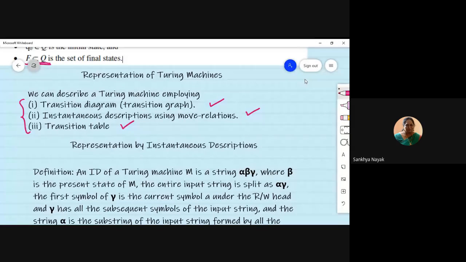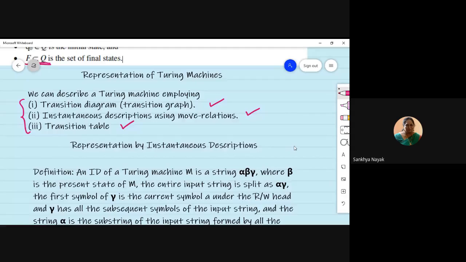For everything we have seen, isn't it? Whether it's a DFSM or a PDA, for all of them we have used all these 3 representations. So same with Turing machines. You can represent it using any one of these 3. So we'll see how to represent and what is the meaning of each one of them.